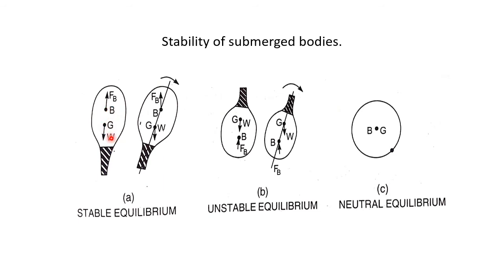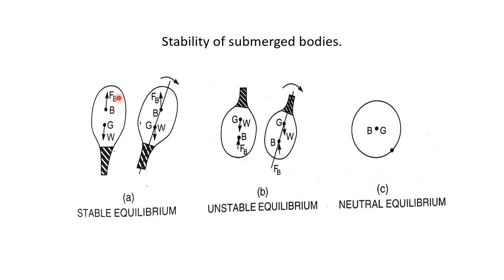The weight W of the balloon always acts through the center of gravity, vertically downward. Whereas the force of buoyancy Fb always acts through the center of buoyancy, vertically upward.